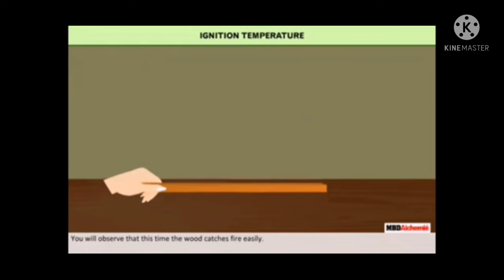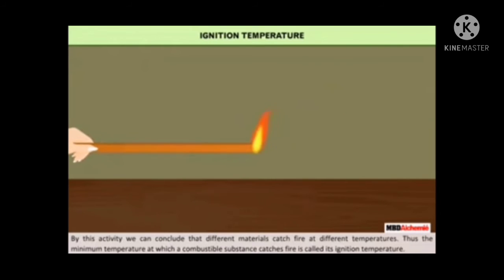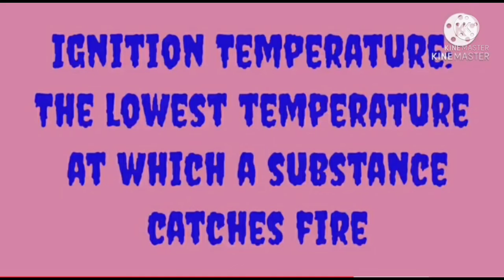You will observe that this time the wood catches fire easily. By this activity, we can say that different materials catch fire at different temperatures. Thus, the minimum temperature at which a combustible substance catches fire is called ignition temperature. So, ignition temperature is the lowest temperature at which a substance catches fire.